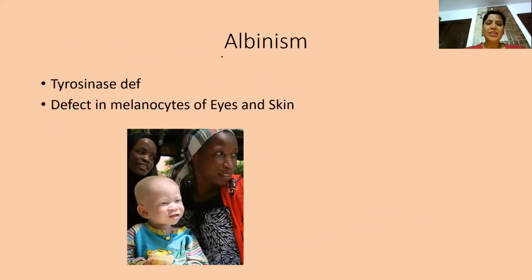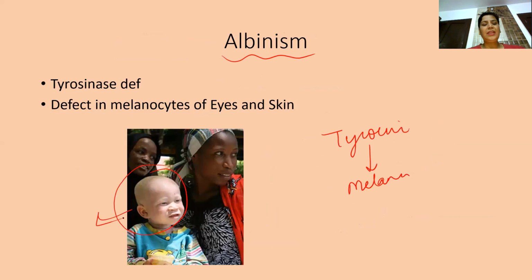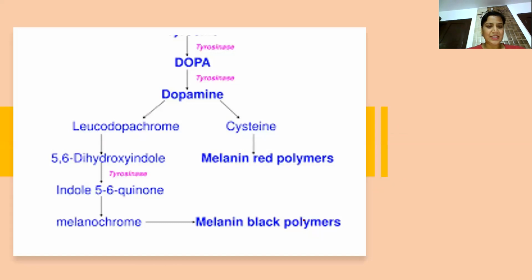Then albinism. Just now I told you that tyrosine is required for the synthesis of melanin, the skin pigment. This child is suffering from albinism, and you can see there is a defect in melanocytes of eyes and skin. The enzyme deficient is tyrosinase, very important again. Here you can see how tyrosine forms dopamine, and melanin is produced, and the enzyme is tyrosinase. Deficiency of this leads to defective synthesis of melanin in our body, leading to albinism.